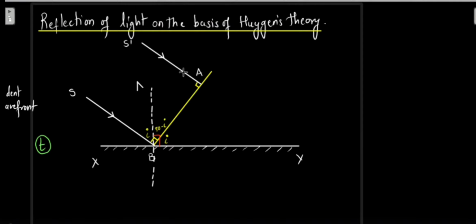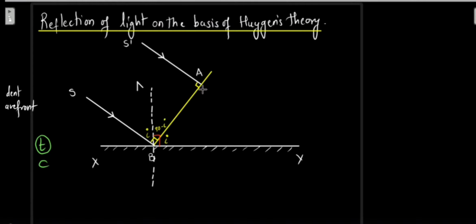Okay, so now we know that these rays are traveling in the air. So they are traveling with the speed of light, that is c. So the speed with which these two rays are traveling is going to be the same. They are traveling with the speed c. Let us say that they are traveling further now, and let us see where they have reached in time t.